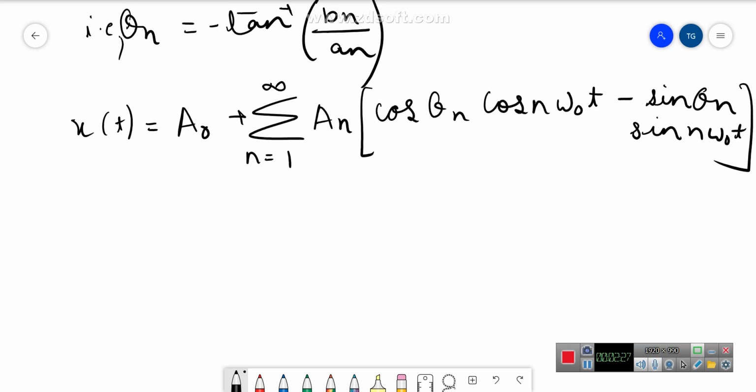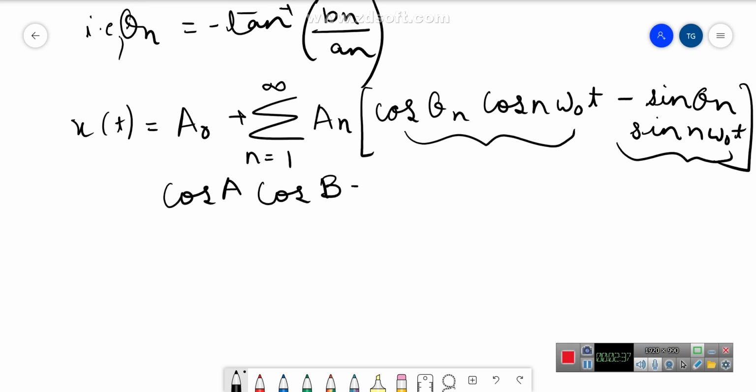From this expression, this is nothing but cos A cos B minus sin A sin B. This is of this form, so this is written as cos of A plus B.